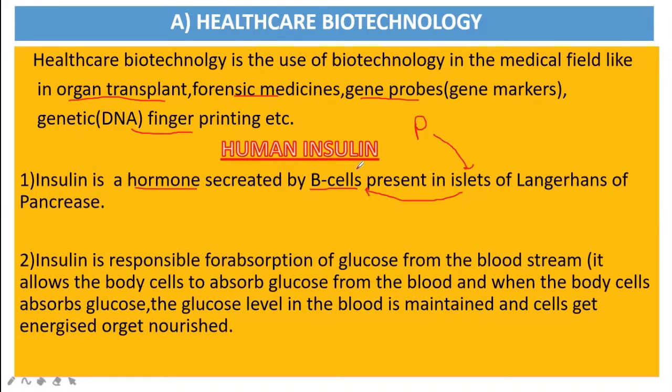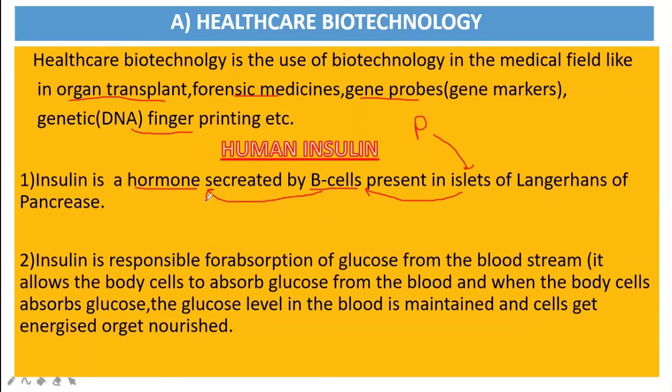Again, I'm repeating what we are studying. Now we have started with human insulin. Where is this insulin actually produced? Inside the pancreas. Exactly where inside the pancreas? Inside the pancreas, islets of Langerhans are there. Inside the islets of Langerhans, beta cells are there, and these beta cells are responsible for the production of the hormone, that is insulin. Clear to you where insulin is produced?